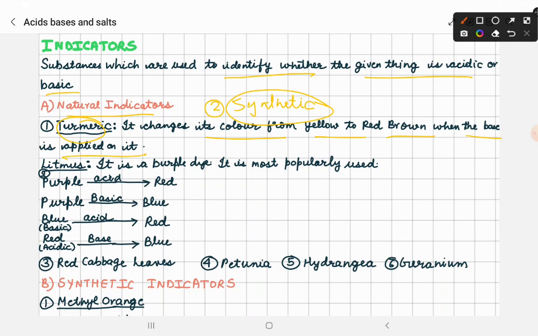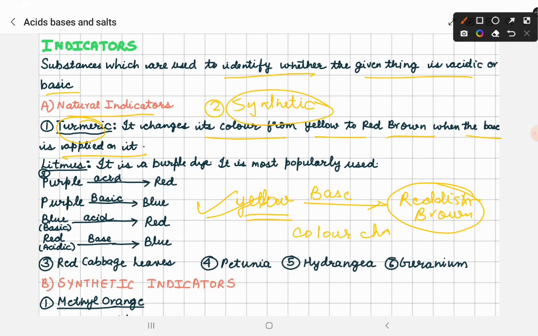You must have observed that turmeric is yellow, and when we apply base on the turmeric, it will convert its color to reddish brown. Not acid, base. This will show that the substance that you have added is base. Now this turmeric has acted as an indicator. How? What is the phenomenon? It has shown the phenomenon of color change.